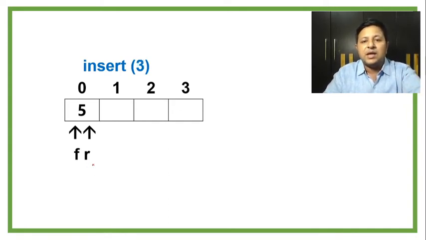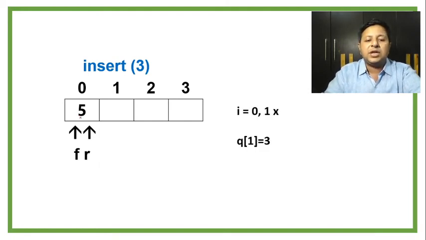Okay, so let's have another insert. Let's say insert 3. For insert 3 also, I would start from 0. It compares: is 3 greater than 5? No. So obviously from 0 it will go to 1. Once it goes to 1, you can see R is 0. As I is greater than R, the for loop stops. The second for loop obviously will get skipped because there is no need of shifting any elements. If you see the logic, that for loop will get skipped automatically. The final value of I we get is 1, so Q of 1 will be used to store 3 and R would be incremented.